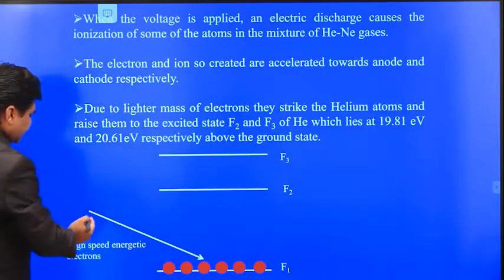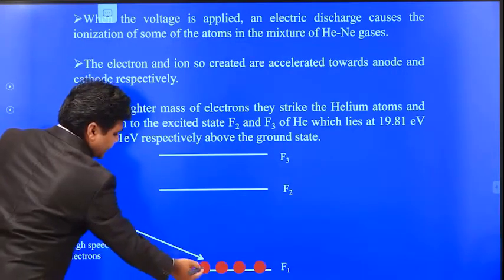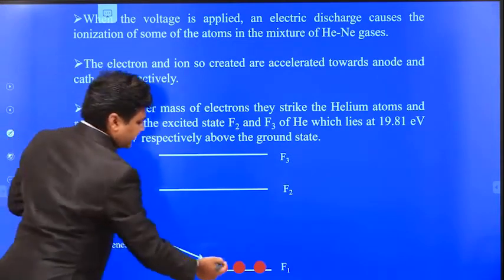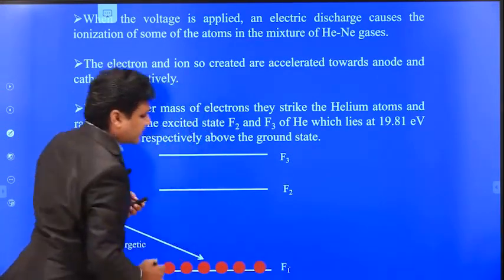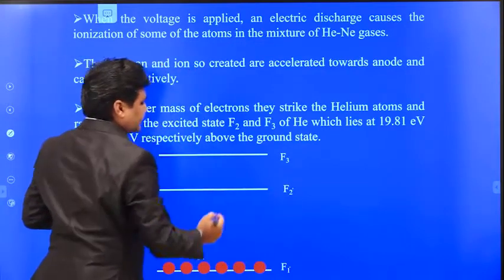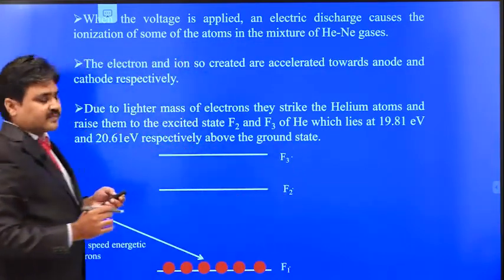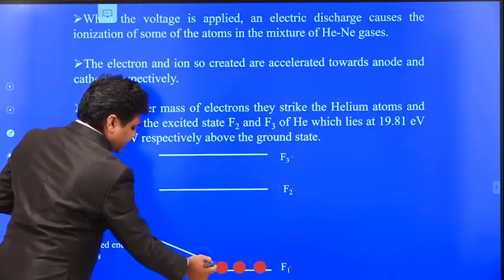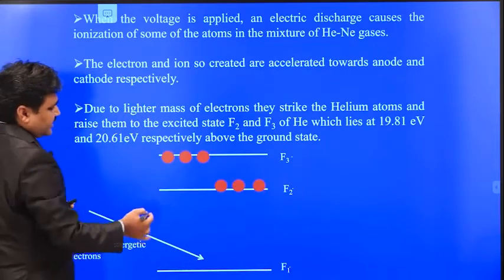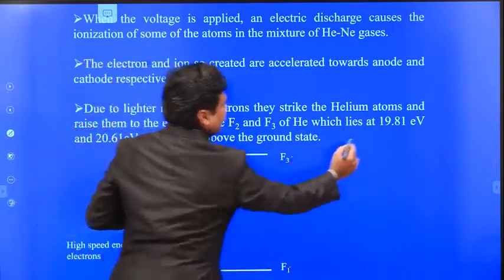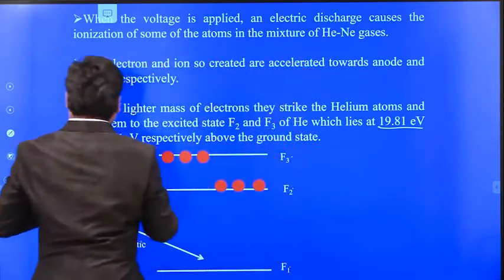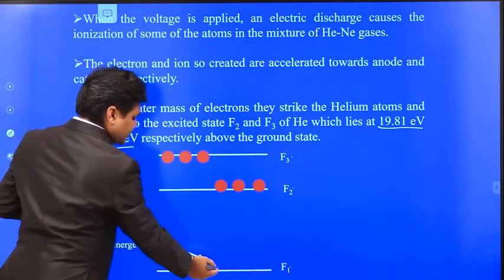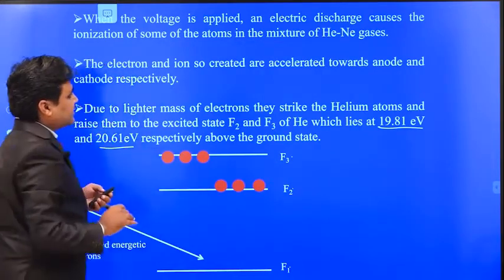Here you can see these high speed electrons colliding with the helium atoms. This shows the energy levels of the helium atoms. F1 is the ground state of helium, F2 is the first excited state, and F3 is the second excited state. When these high speed energetic electrons collide with the helium atoms, they go to the excited states. One excited state has an energy of 19 electron volts, and the second has 20.6 electron volts.